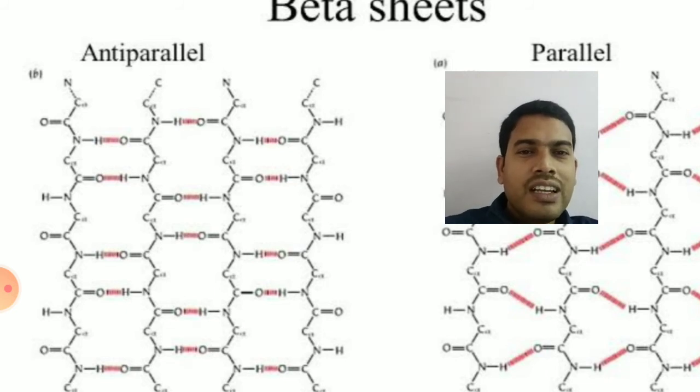If you see the carbon and nitrogen that are involved in the peptide bond in the anti-parallel structure of beta pleated sheets, they are present opposite to each other. You can see clearly carbon on the left side, and opposite to the carbon, nitrogen is present. The oxygen on the carbon and the hydrogen on the nitrogen play an important role in the formation of intermolecular hydrogen bonds. So this is the arrangement of carbon and nitrogen on the opposite sheets in the anti-parallel beta pleated sheet.